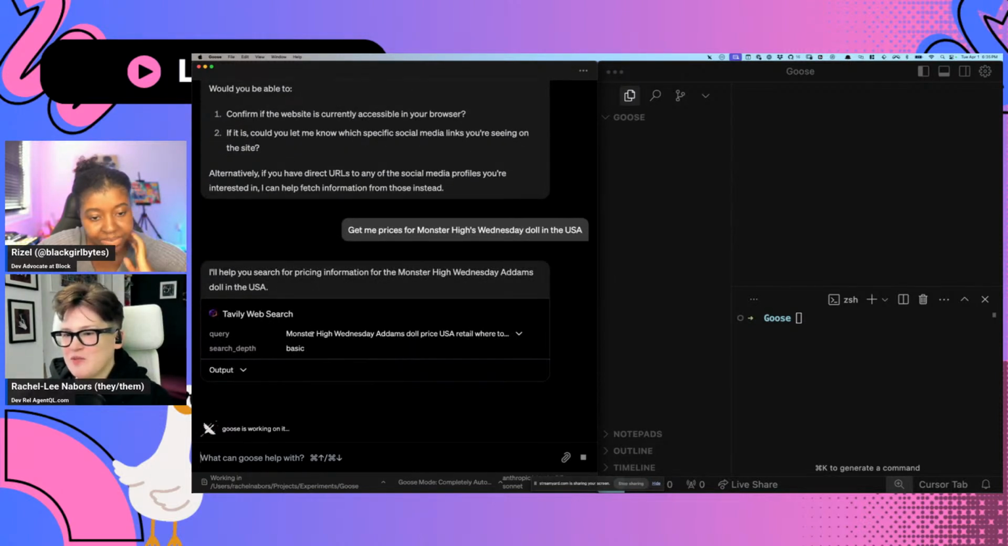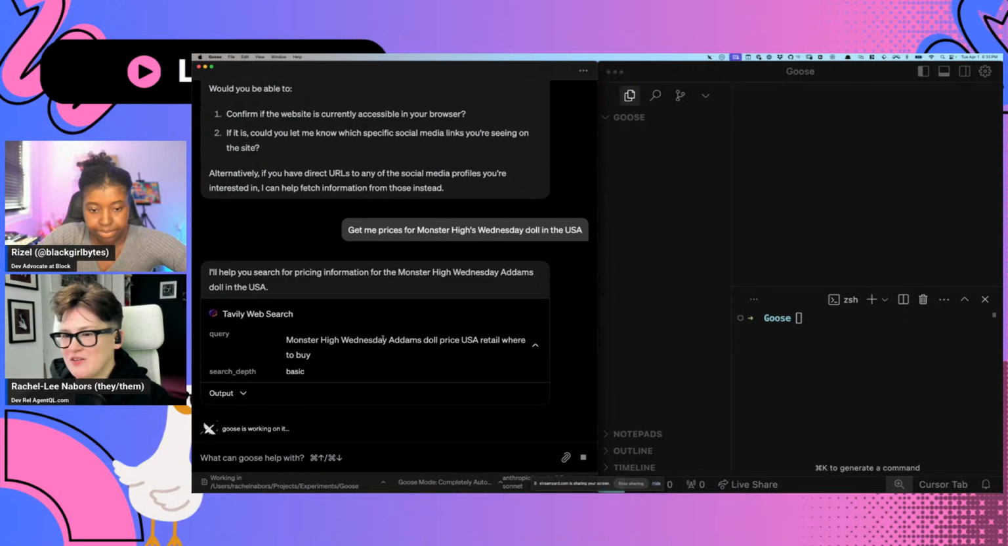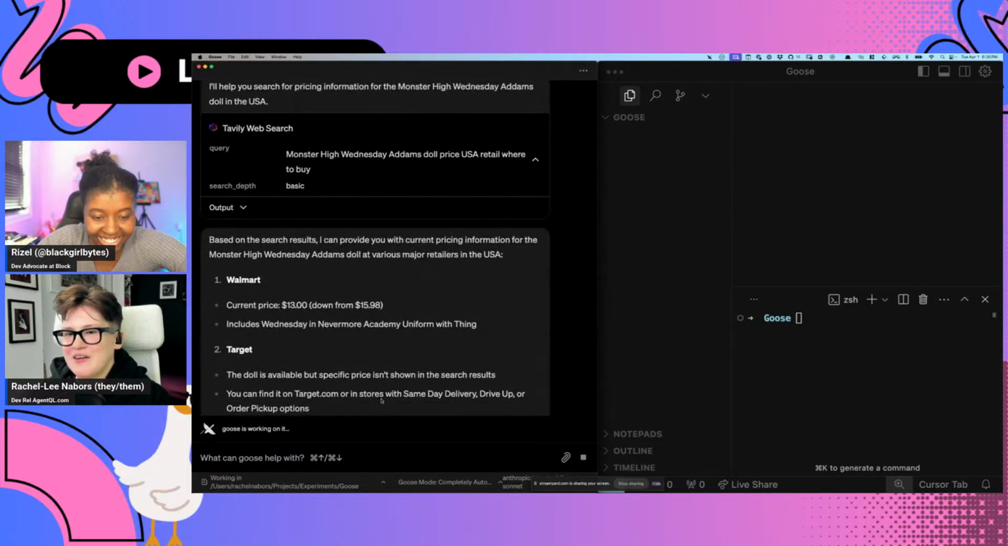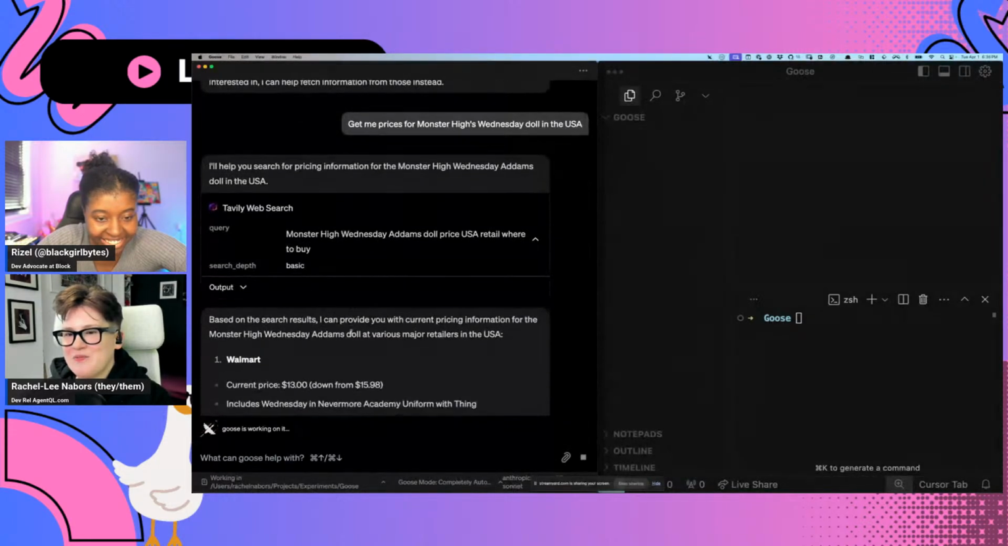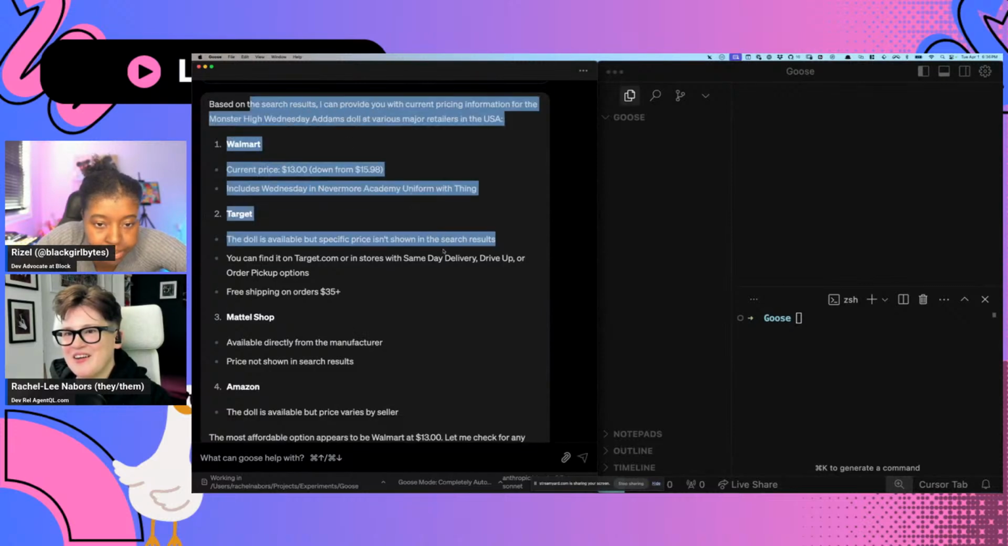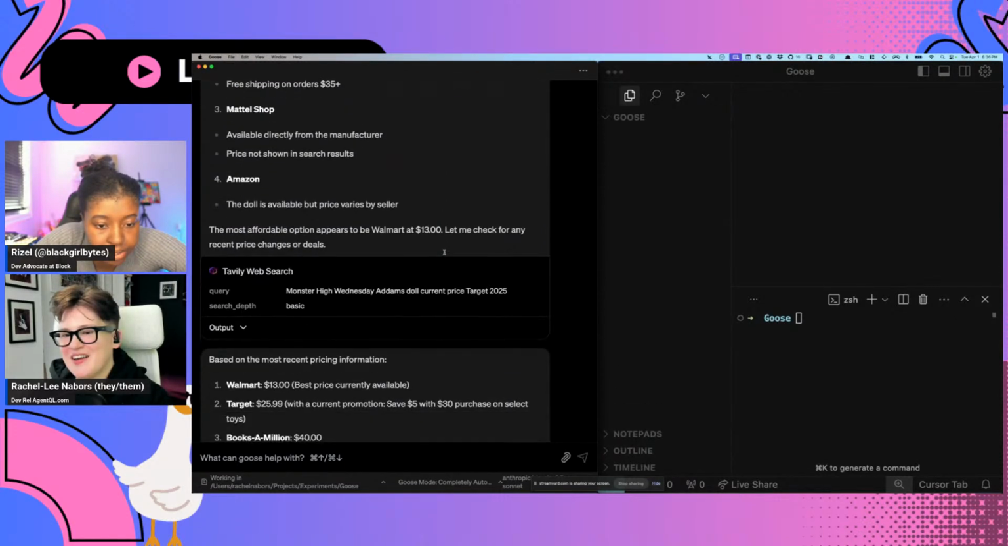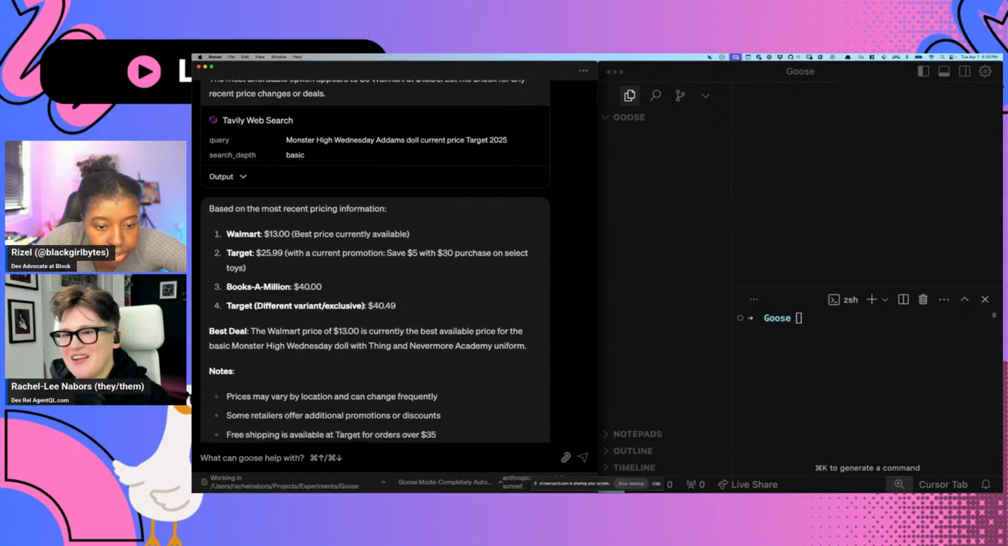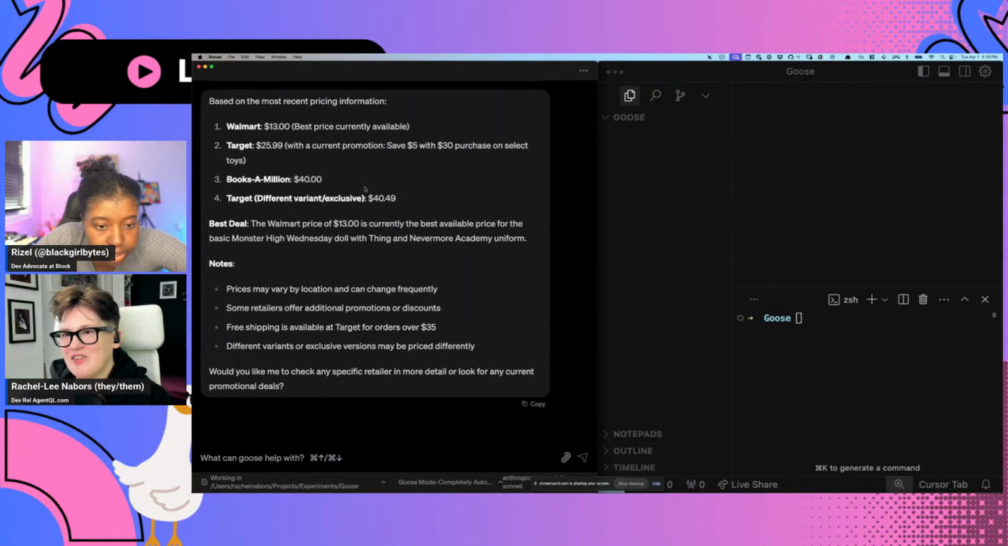Okay, so it's doing the search, Monster High Wednesday Adams doll price, where to buy. Obviously, the search engine isn't going to return price and where to buy. But it's got, here we go. Ta-da! I love it. Based on the search results... Wow, that is very cheap. It didn't provide any links. Oh, and look at this. Would I like it to check any specific retailer in more detail or look for promotional deals?